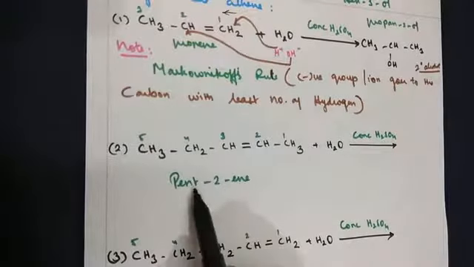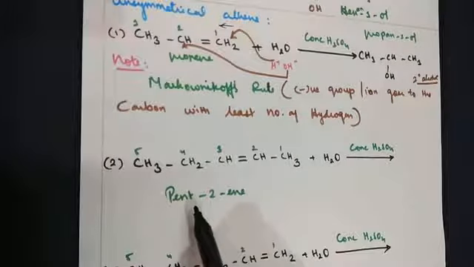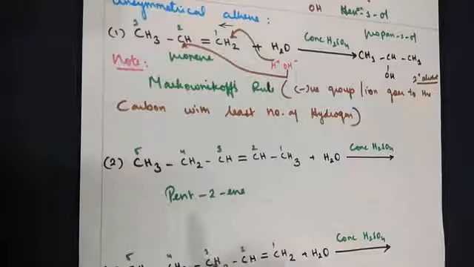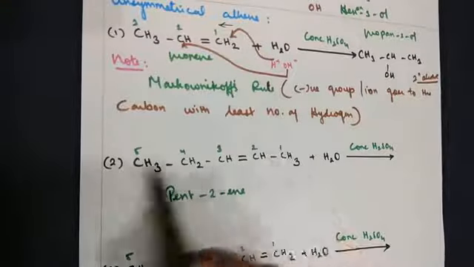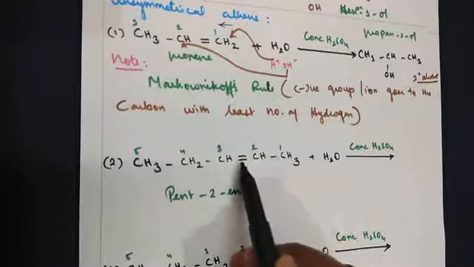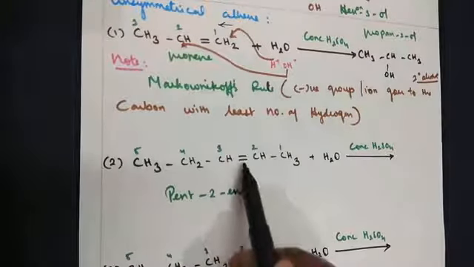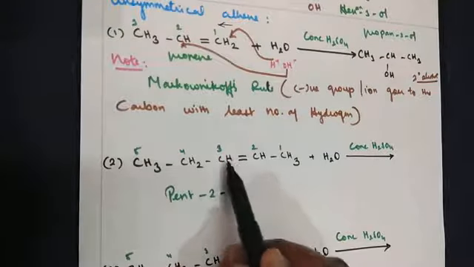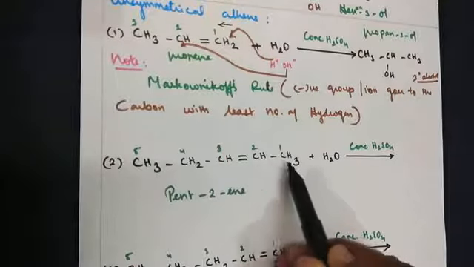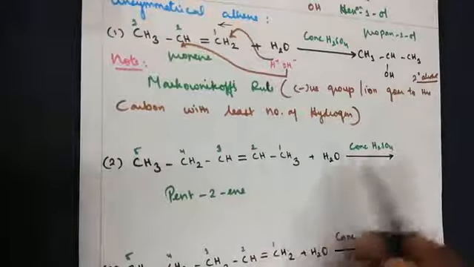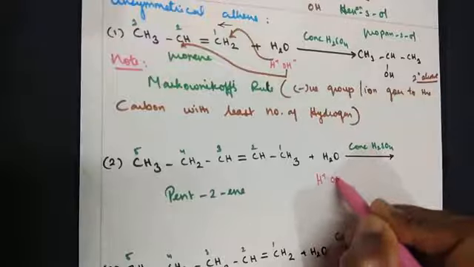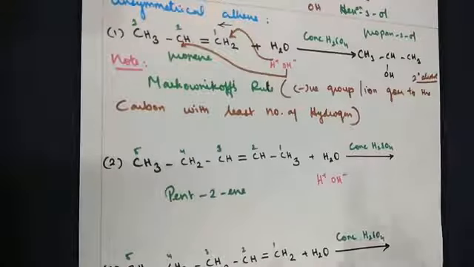I have taken pent-2-ene. Now pent stands for how many carbons? 5 carbons. 2 stands for after the second carbon the double bond is coming. So I purposely have written from this direction 1, 2, and after the second carbon I've got a double bond, then 3, 4, 5. Now it's an unsymmetrical alkene. On one side you have 3 carbons, on the other side you've got 2 carbons. You treat with water. Now how does water get split? Into H plus and OH minus ion.